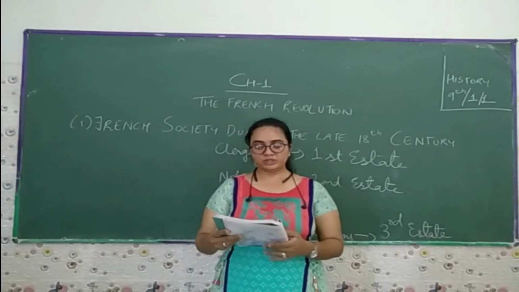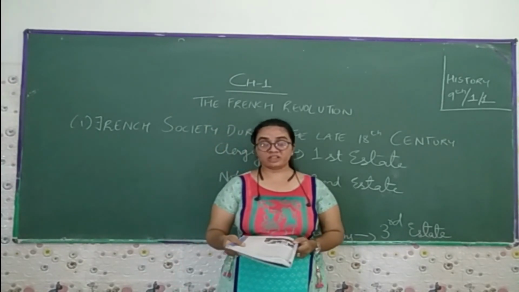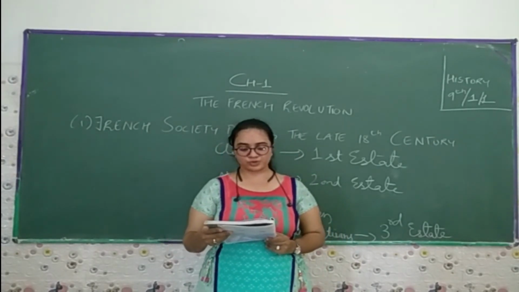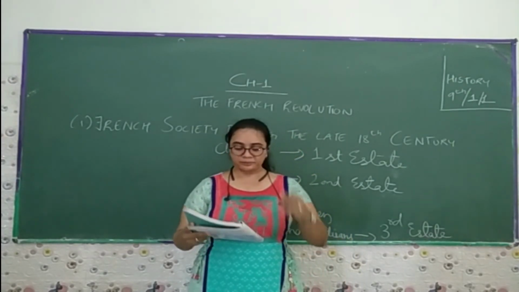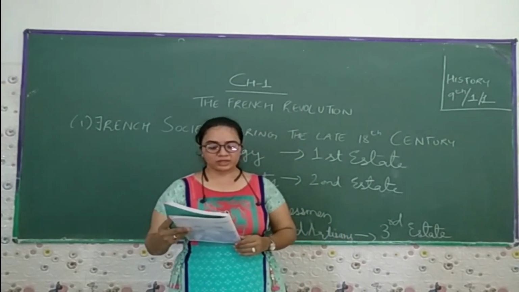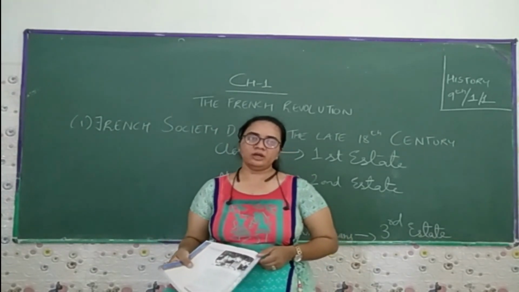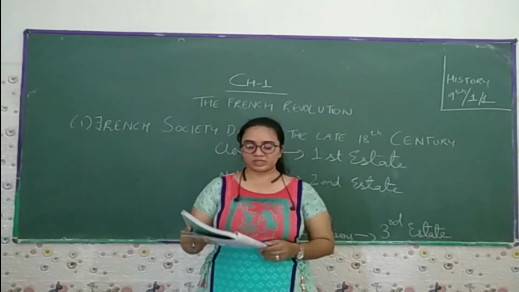On the morning of 14th July 1789, the city of Paris, which the French call Paris, was in a state of alarm because the king had commanded troops to move into the city. Now the king has given the order that the army has to go into this city. Rumors spread that he would soon order the army to open fire upon the citizens. The rumors spread that the king will order the troops to fire on the citizens.